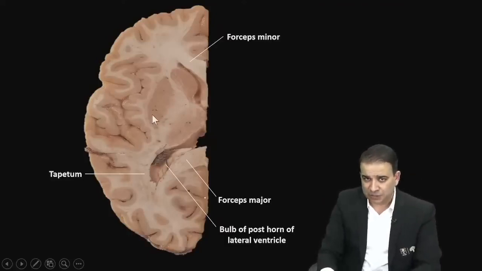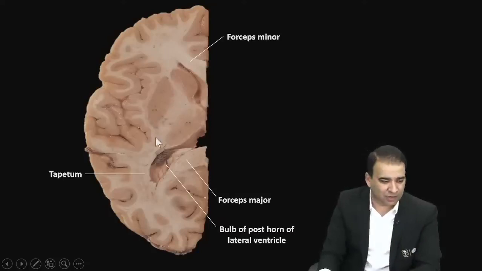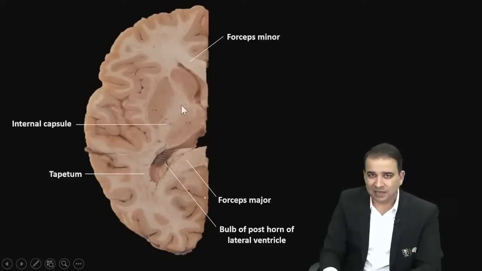What else do you see in this picture? Now the internal capsule, look at this, guys. That's another view of the internal capsule, where you can see the anterior limb of the internal capsule, the genu of the internal capsule, and the posterior limb of the internal capsule visible here. So that's the internal capsule.